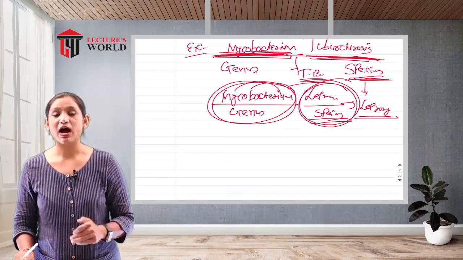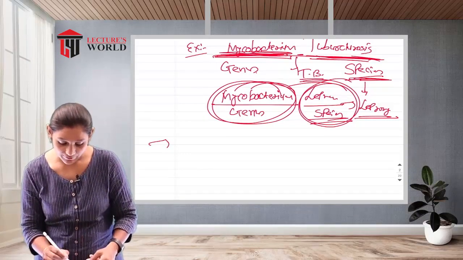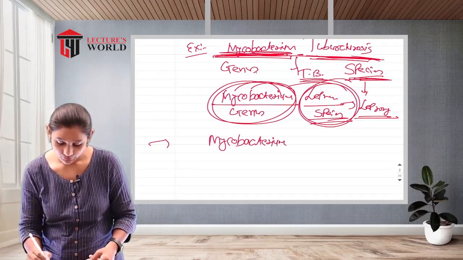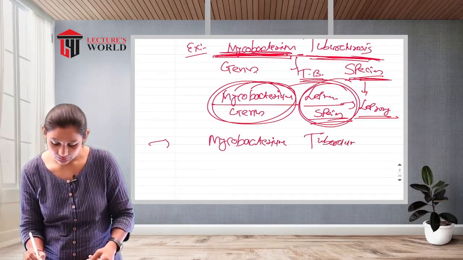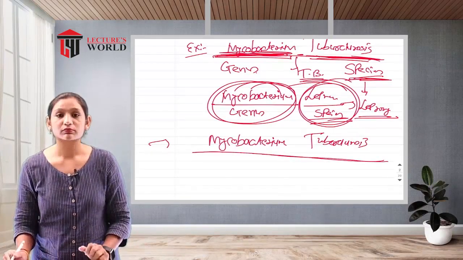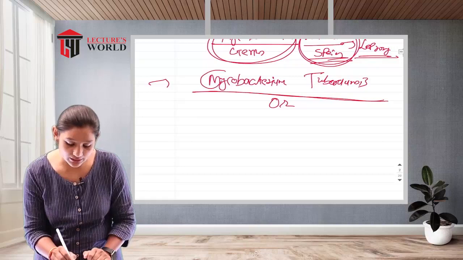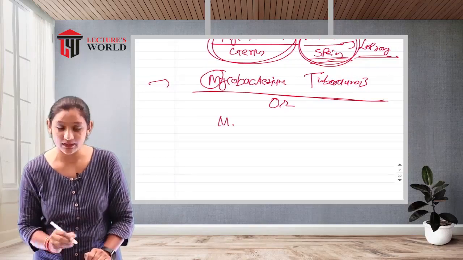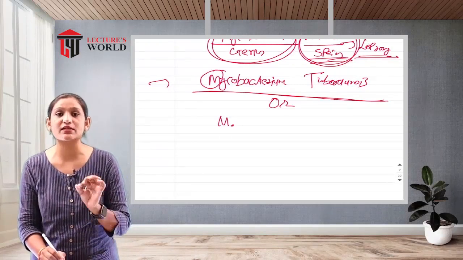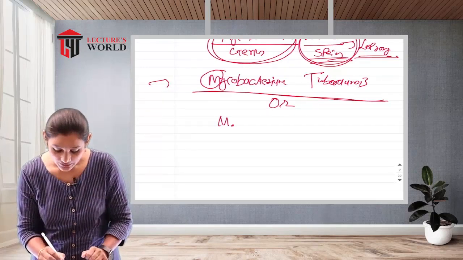Now, how are the genus and species names of bacteria written down? Let's talk about that. Mycobacterium tuberculosis. We have to underline the whole bacterial name, or we have to write it so that the first letter is always a capital letter, then a dot, and the species is always written in italic letters, or in the second letters. Right, like that way.